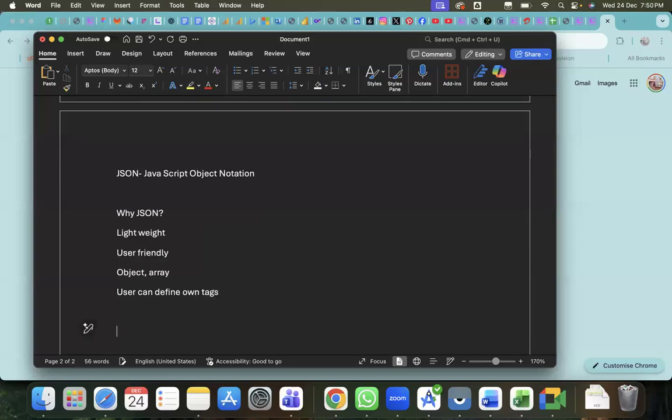Because of these four features, everyone is using that only. Right, that will be okay.